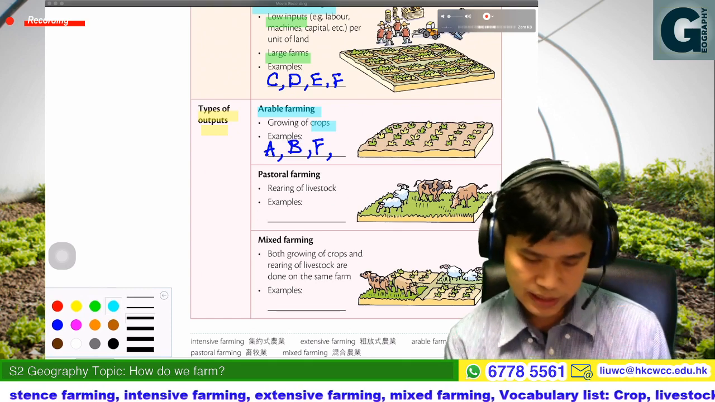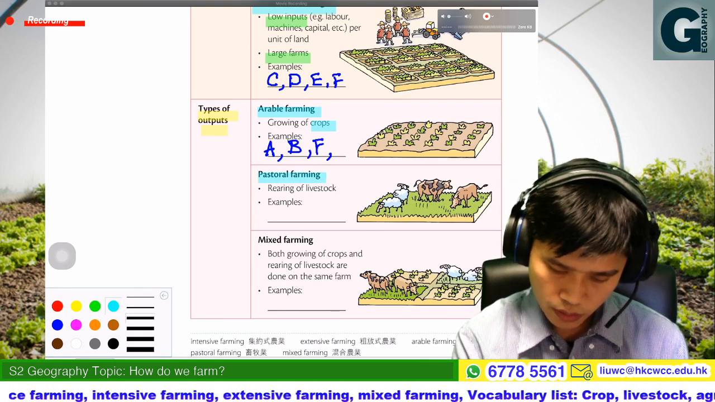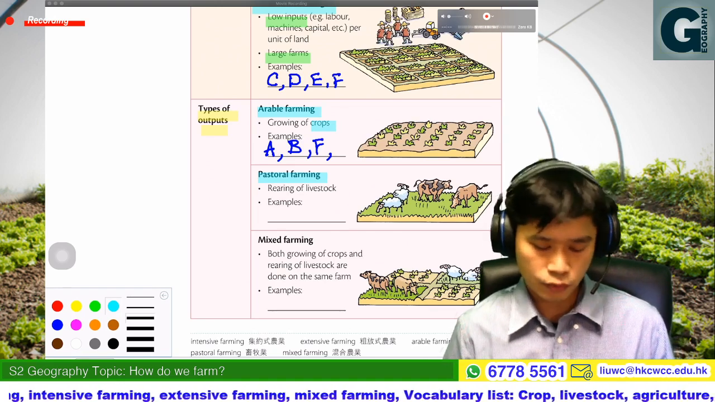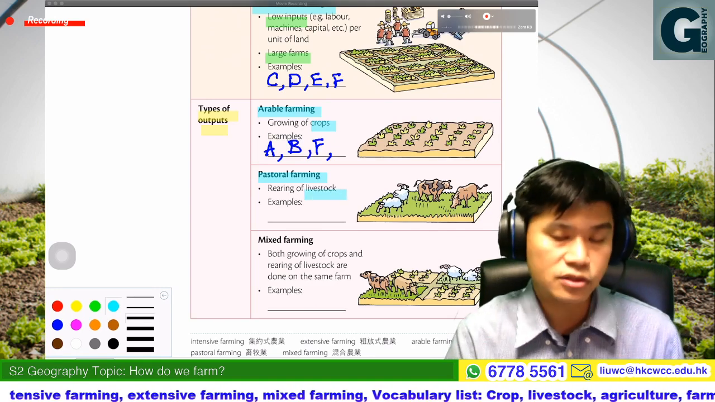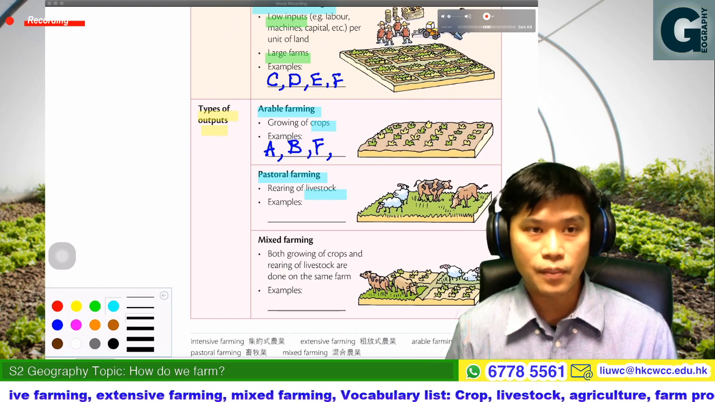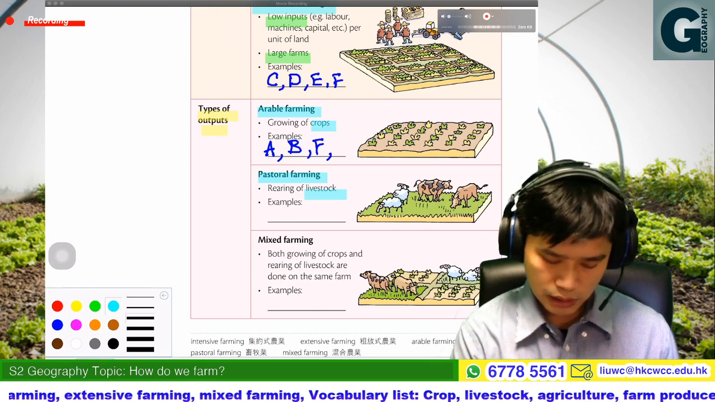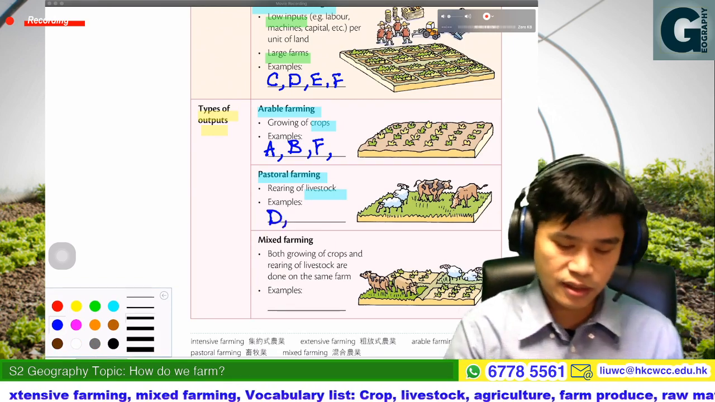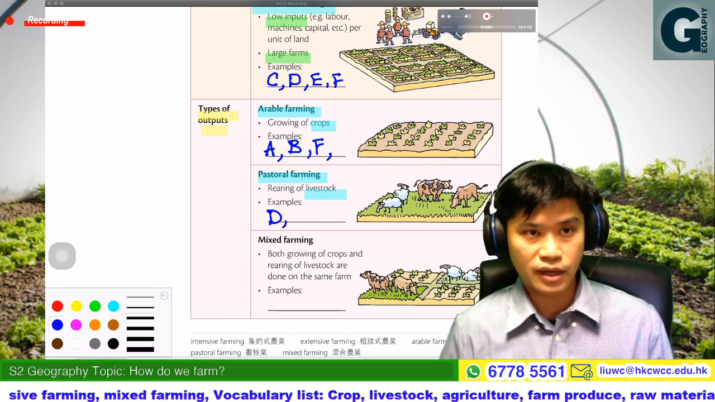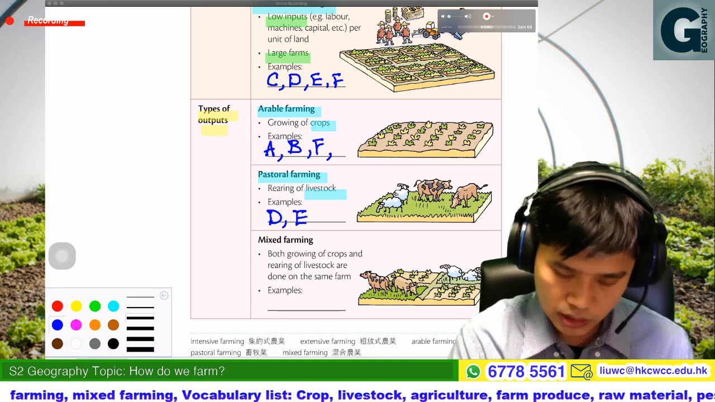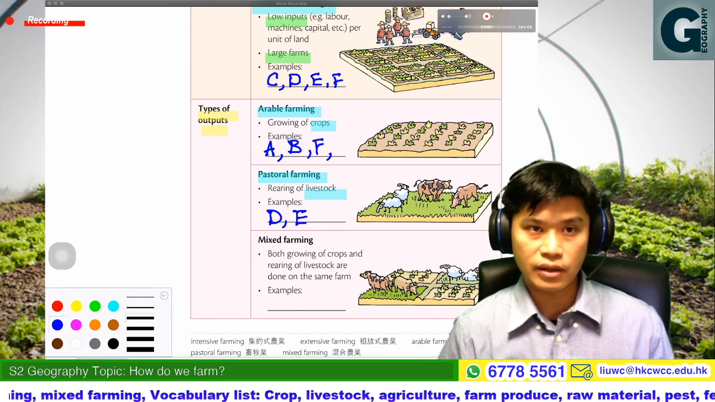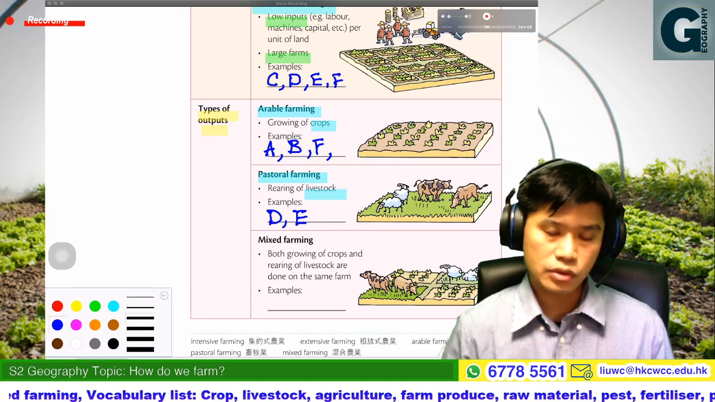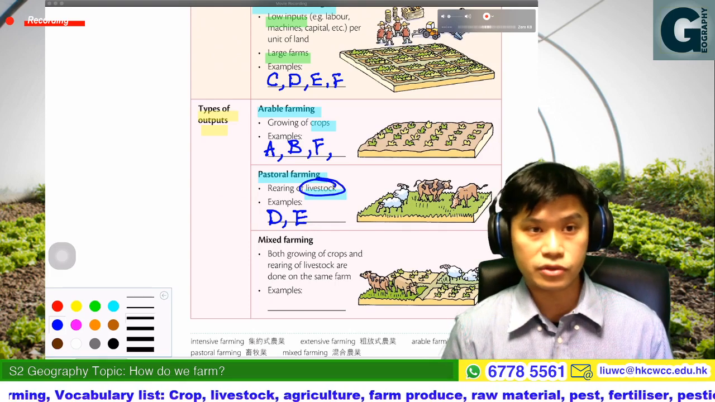Then the second one, pastoral farming. Pastoral farming we call it 畜牧業啦. That is mainly the rearing of livestock. If we see livestock, we may call it pastoral farming. So in the six activities, the dairy farming would be pastoral farming, and also E, the livestock rearing in Argentina, the cattle ranching, is also a type of pastoral farming, mainly for the rearing of livestock.